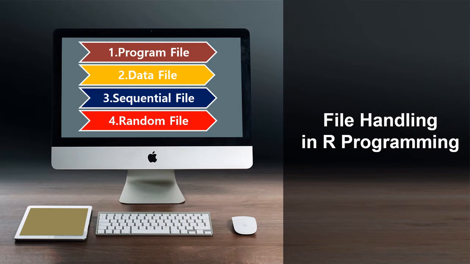Then the sequential file and the random file. It depends on how the data is being accessed. As the word suggests, a sequential file means the data is accessed sequentially. When a sequential file is created, all reading and writing happens sequentially. However, in a random file, data is stored and retrieved randomly. That is the reason this is called a random file.